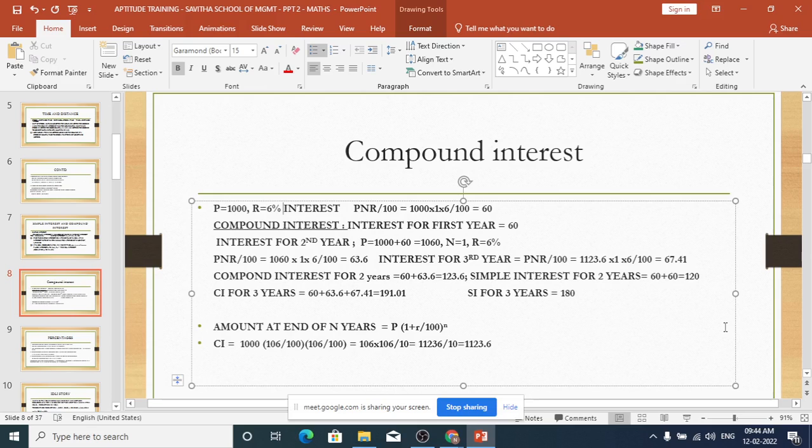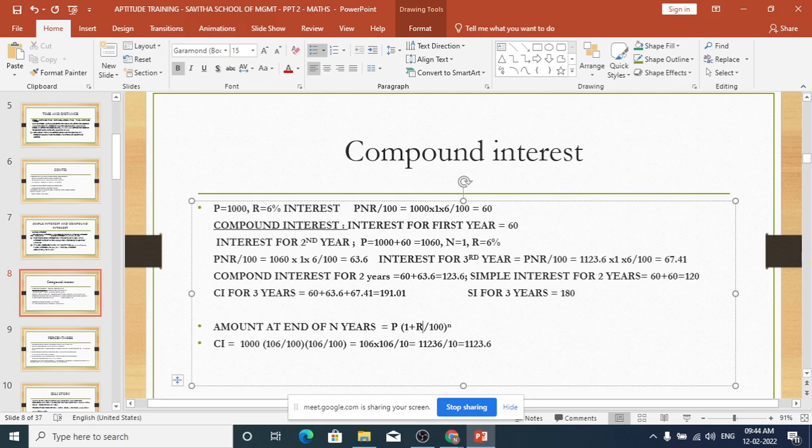There is a formula for this also. That is, amount at the end of n years is equal to principal into 1 plus R by 100, where R is the rate of interest, whole power n. If you calculate principal into 1 plus R by 100 whole power n, that gives the amount at the end of n years. That is including the principal.